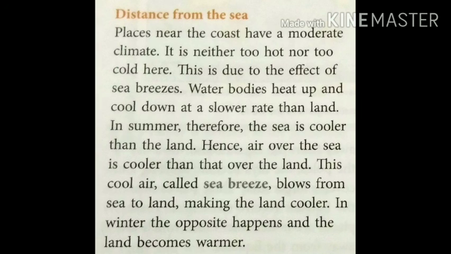Distance from the sea. Places near the coast have a moderate climate. It is neither too hot nor too cold here. This is due to the effect of sea breeze. Water bodies heat up and cool down at a slower rate than land. In summer, therefore, the sea is cooler than the land. Hence, air over the sea is cooler than that over the land. This cool air, called sea breeze, blows from sea to land, making the land cooler.